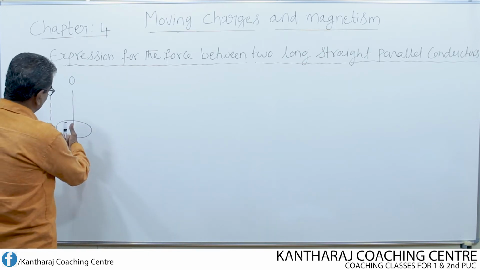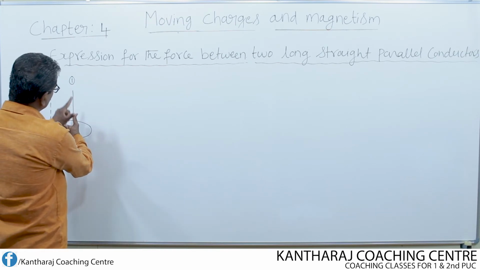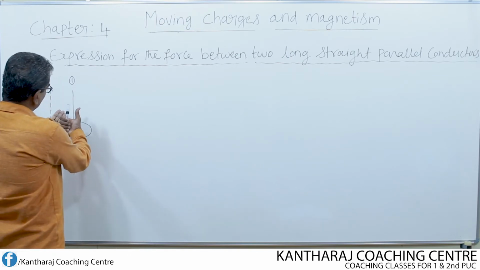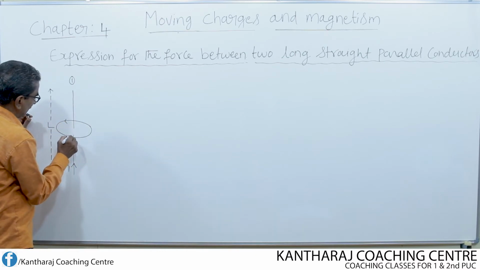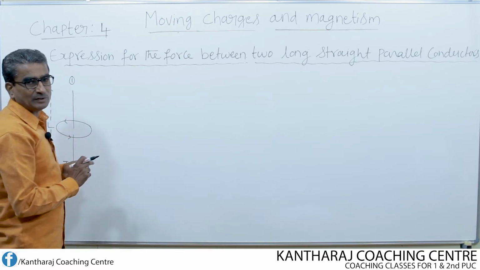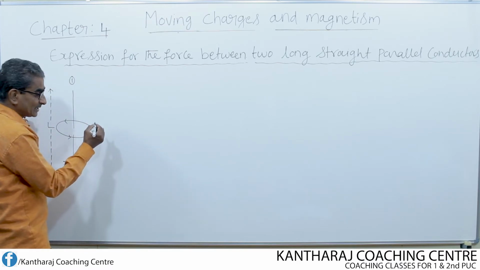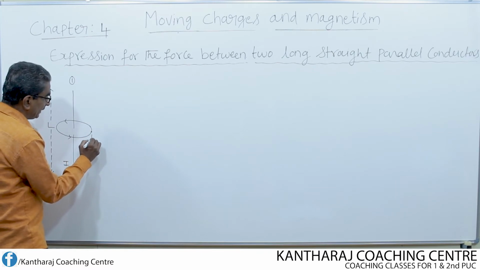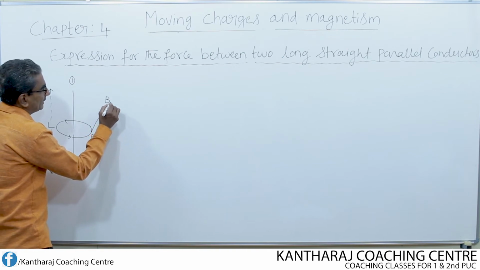Now if I apply the right hand rule, hold the conductor with your right hand. If the thumb represents the direction of current, the current is flowing through this conductor in the upward direction. Look here, it is flowing upward. Then the clasping fingers give the direction of the magnetic field. So let us put an arrow which indicates the clasping direction of the fingers, the direction of the magnetic field. But I want to find the direction of the magnetic field at a point, say point P. At this point I draw one tangent, and the tangent gives the direction of magnetic field B1.